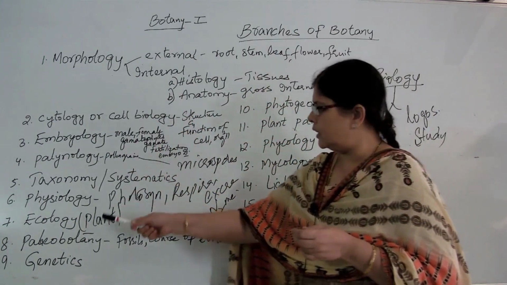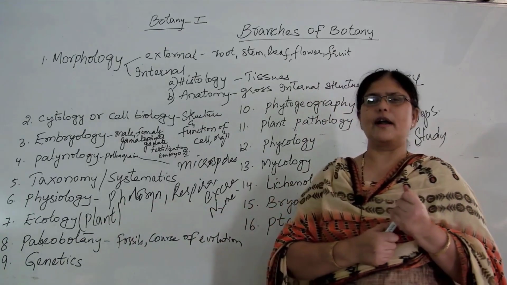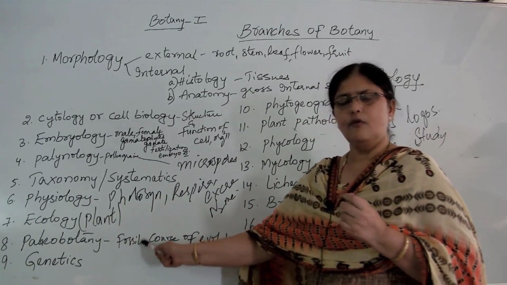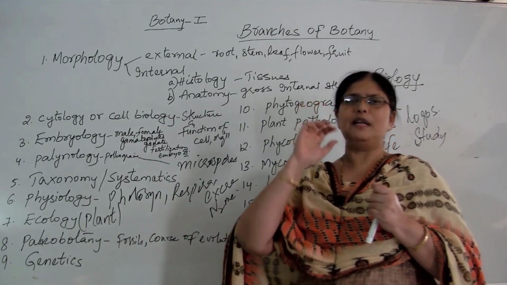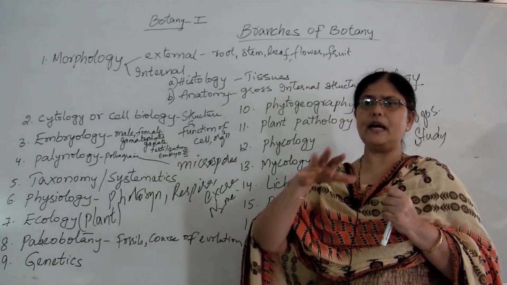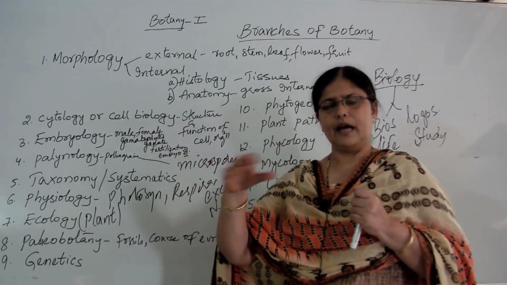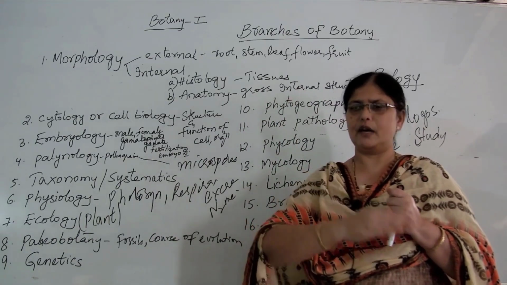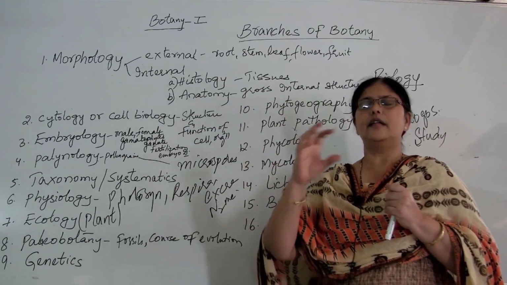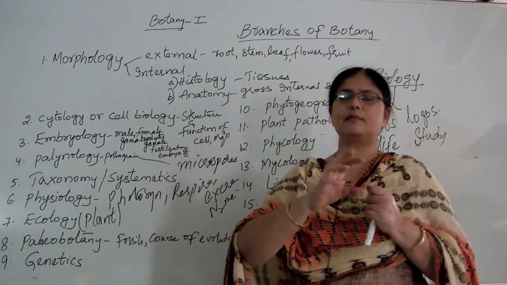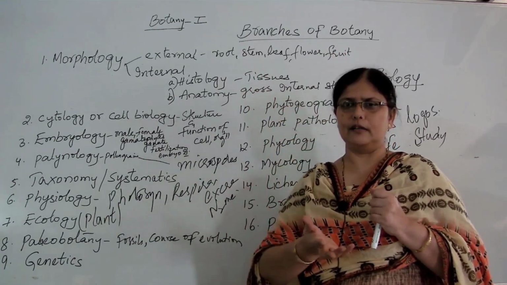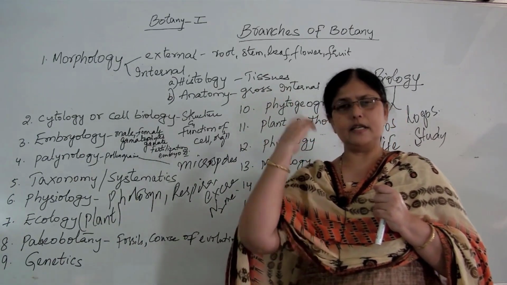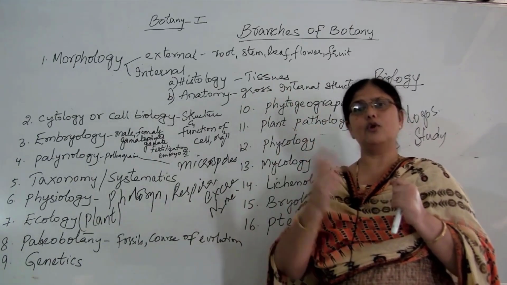Next, coming to another branch of botany which is called paleobotany. Now, paleobotany deals with the study of fossils. What are fossils? These were once upon a time living organisms, but they died and were buried in the deep crust of the earth. And when excavations took place by the archaeology department, they were excavated from the earth. Then we came to know that these living organisms once lived upon the earth. That way only we found out how the dinosaurs were present once upon a time upon the earth and they were huge in number.